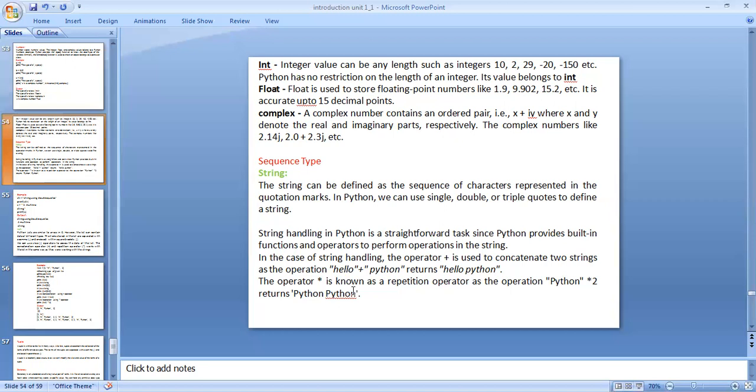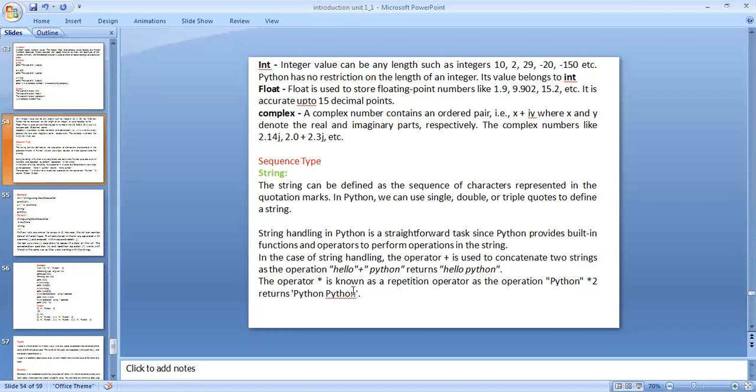String handling in Python is a straightforward task since Python provides built-in functions and operators to perform operations on the string. In the case of string handling, the operators are plus, minus, asterisk, division. These are all the operators.